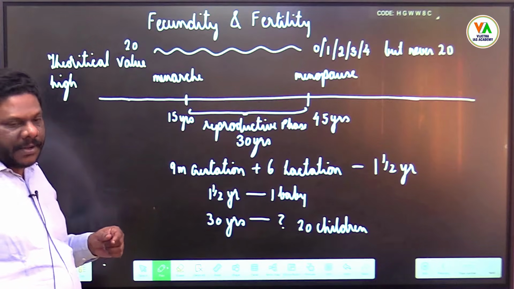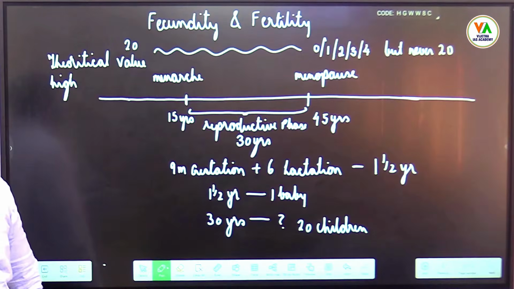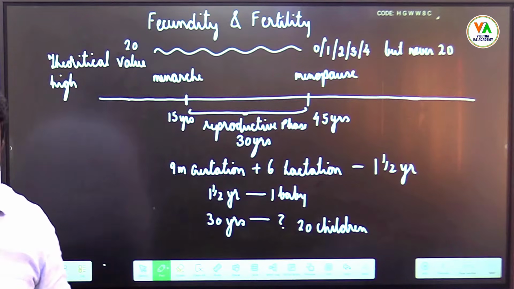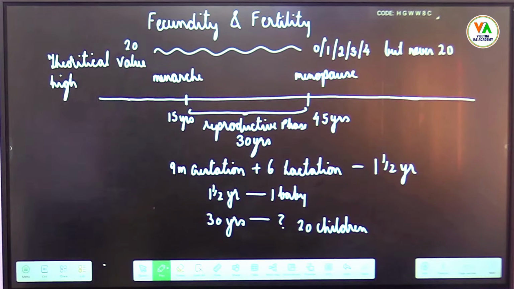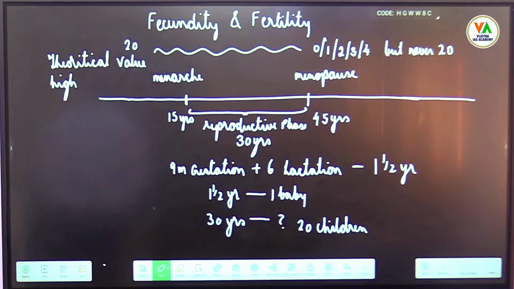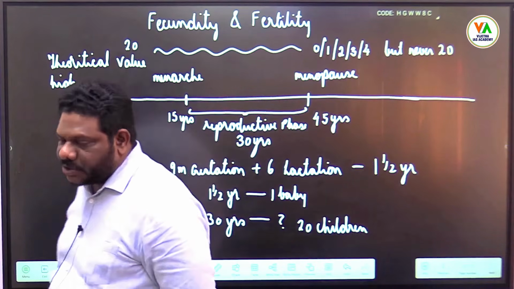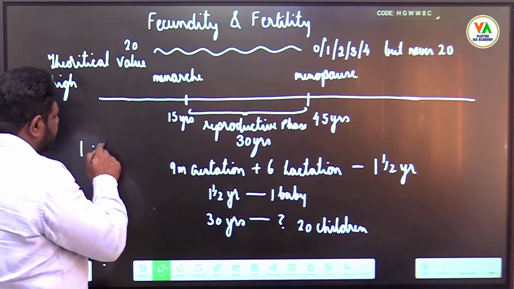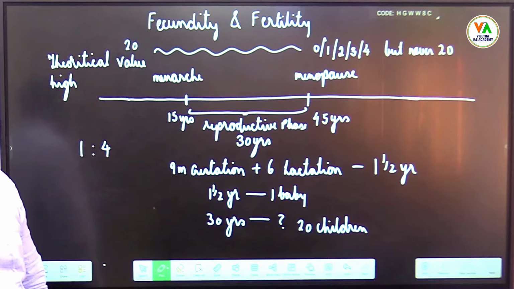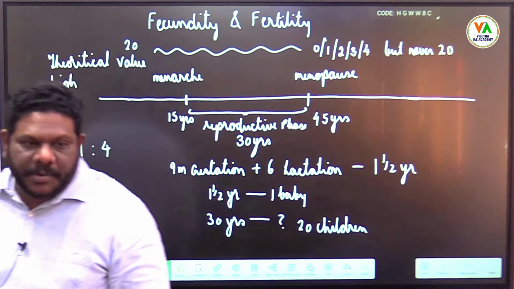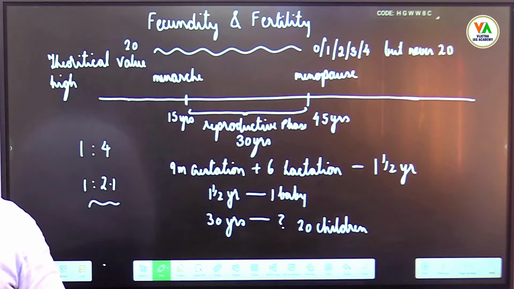You get my point? Please first take down this one. Fecundity, please write: fecundity is the total reproductive ability of a female to produce children. This is a theoretical value which is quite high. Fertility, on the other hand, is the actual achieved capacity of a female to produce children. World average fertility rate is 1 woman produces 4 children. In India, the total fertility rate is 2.1. 0.1 won't be there, but generally it is 2 children.